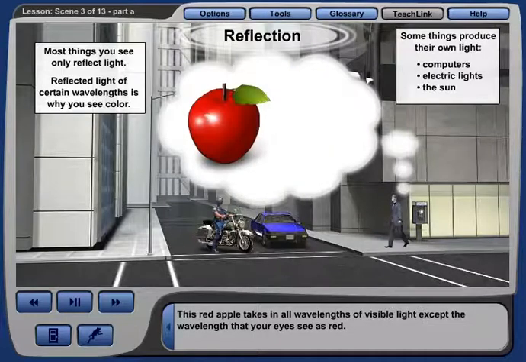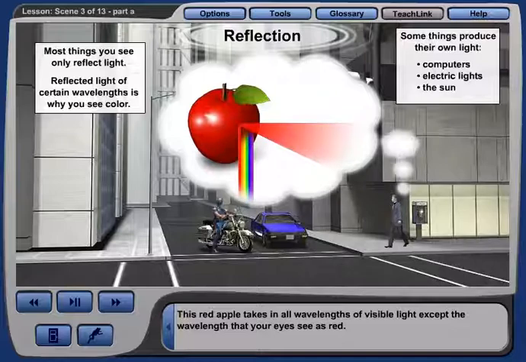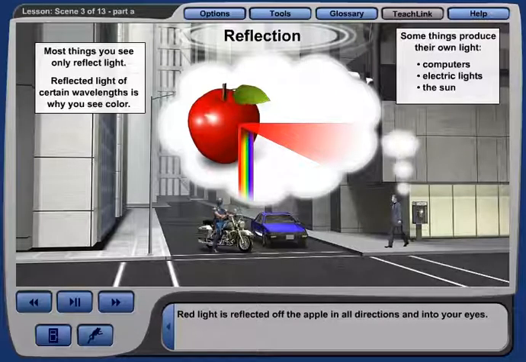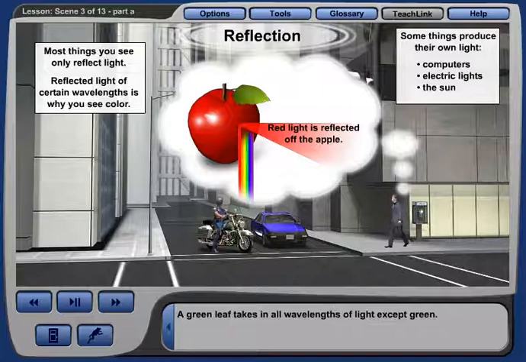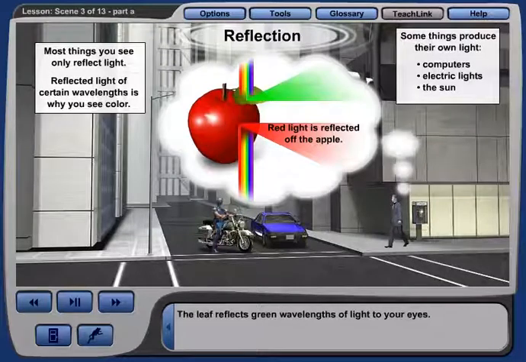This red apple takes in all wavelengths of visible light except the wavelength that your eyes see as red. Red light is reflected off the apple in all directions and into your eyes. A green leaf takes in all wavelengths of light except green. The leaf reflects green wavelengths of light to your eyes.